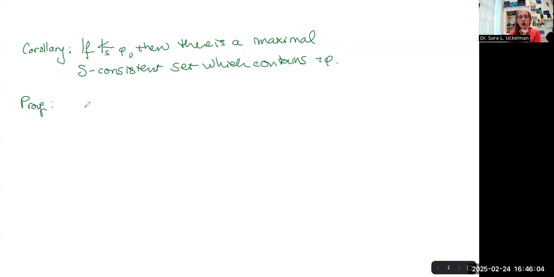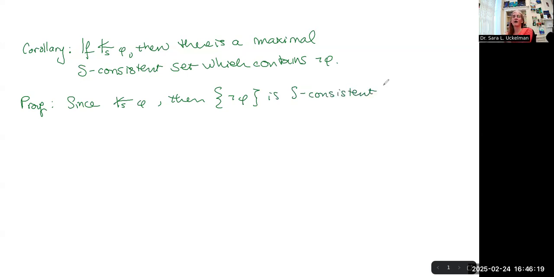So first, since we've got something that is not a theorem, so phi can't be proven in S, then the set that contains just not phi is going to be S-consistent because we can't prove it conjoined with its negation, i.e. we can't prove not phi and phi within S because phi is not a theorem, so we can't prove it.